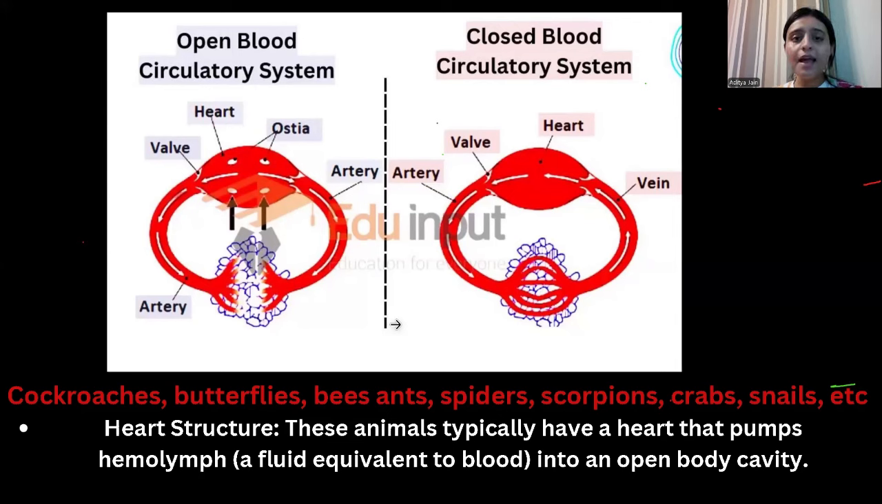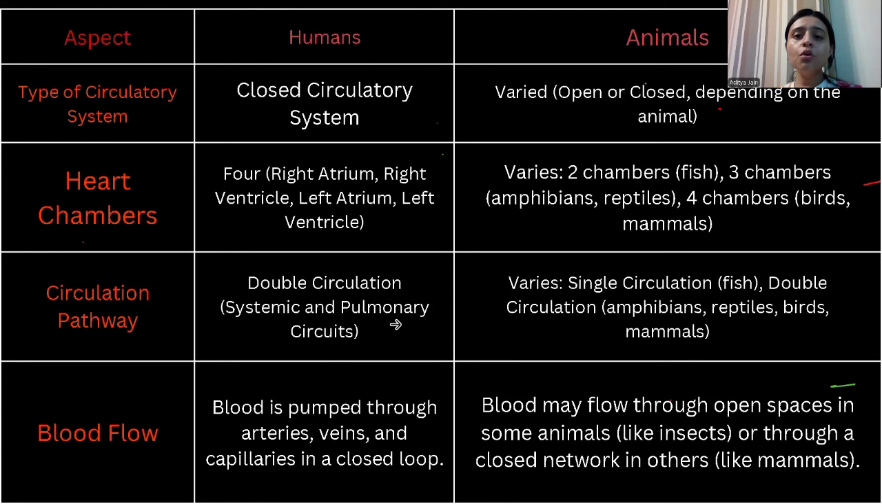The blood is pumped from the heart, and that blood here in insects is known as hemolymph. Okay, this is a fluid which is equivalent to blood, and there are no channels where the blood is transporting. That blood just showers upon the organs of the insects. So where there are no channels and no proper circulation system, that is known as the open blood circulatory system. So there is a differentiation between the circulatory system of humans and animals.